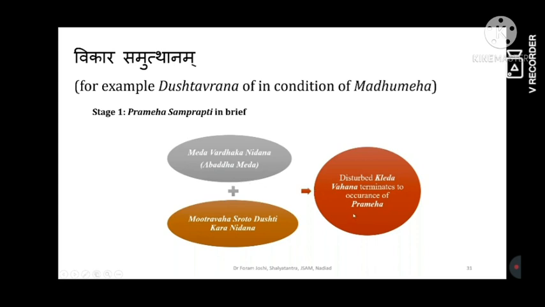And also disturbed Kleda Vahana. Why? Because Mutravaha Srotas Dushti is explained by Vagbhata with Kleda Vahana disturbance, because Vagbhata has said that Kleda Vahana is a function of Mutra. Prameha is a clinical entity of particularly Mutravaha Srotas disturbance. So whenever there is Prameha, keep in mind there is a disturbance in the Kleda Vahana. Okay, this is stage one, Prameha Samprapti in brief.